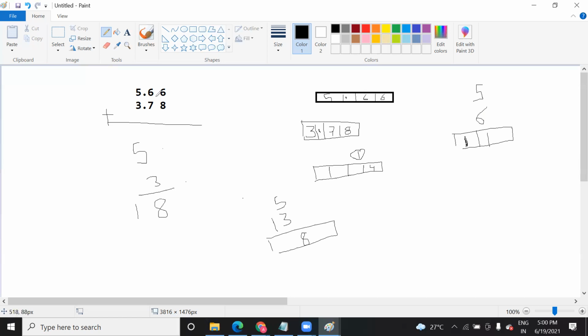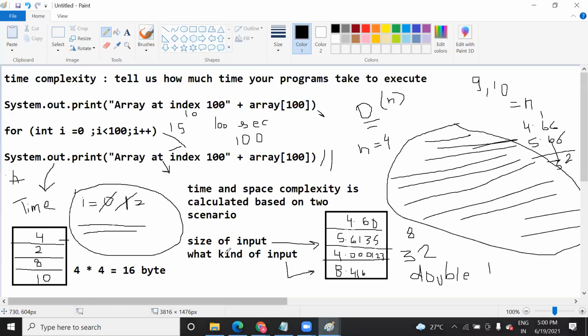But if you have a long decimal value, many values after the decimal, or you can have a long integer also. That's why I said it depends on the compiler and what kind of data you have. I specifically added it at the start itself. It depends on what type of data you have. Space complexity obviously depends on the type of data.